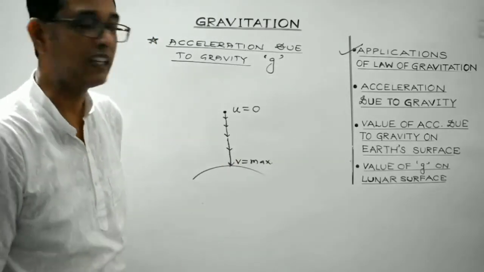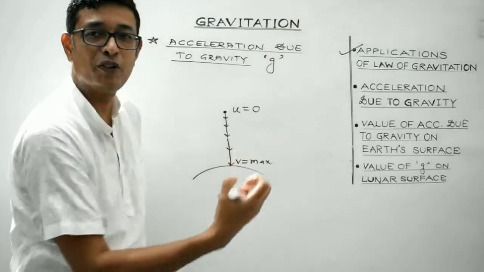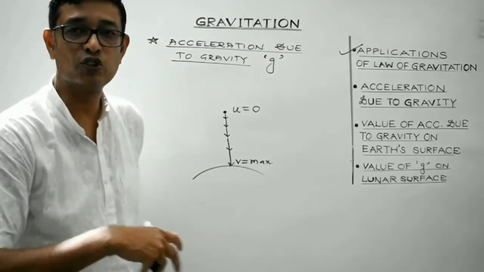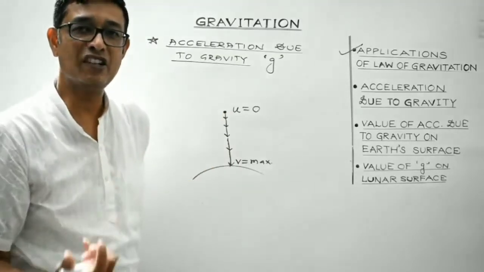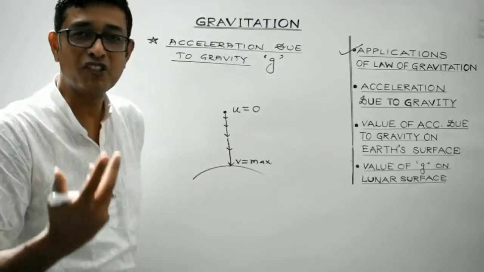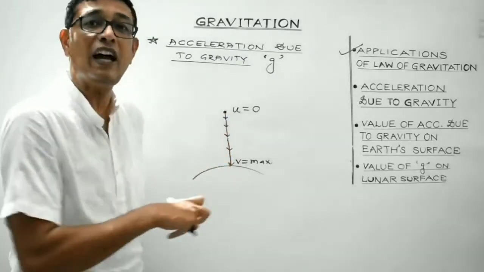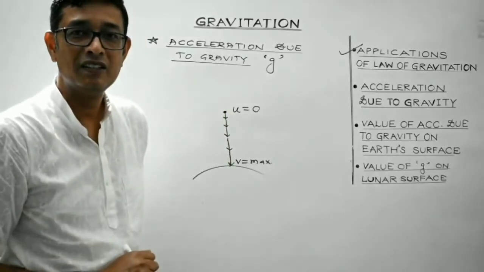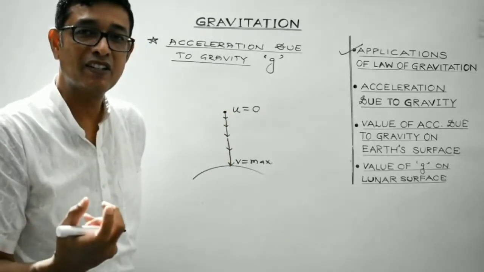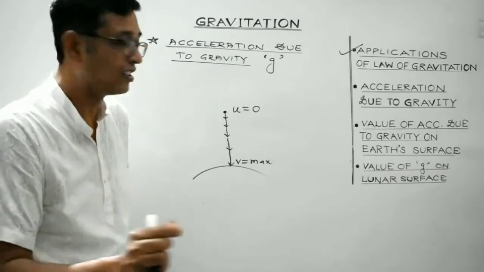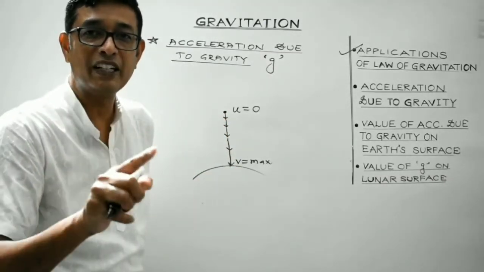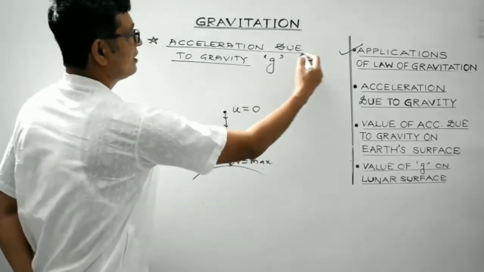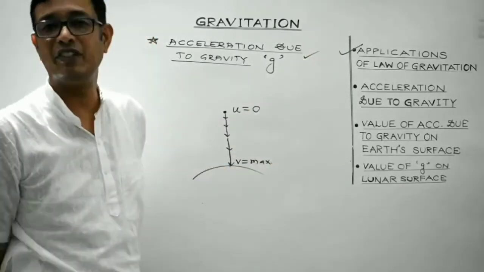So what I mean to say is that during the free fall of a body, due to the force of gravitation, the velocity of the body is changing. If the velocity of the body is changing, it means that it is the case of accelerated motion. The body is experiencing acceleration, and this acceleration which this body is experiencing due to the force of gravitation is known as acceleration due to gravity.